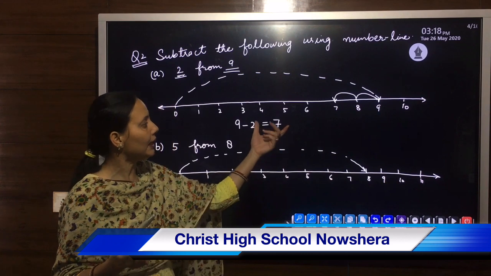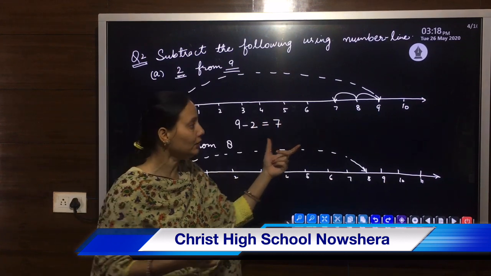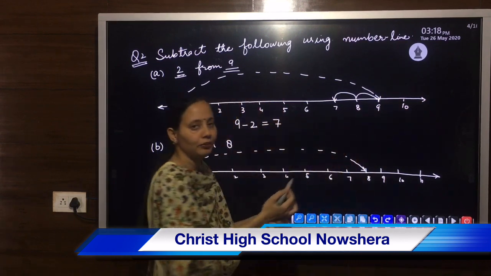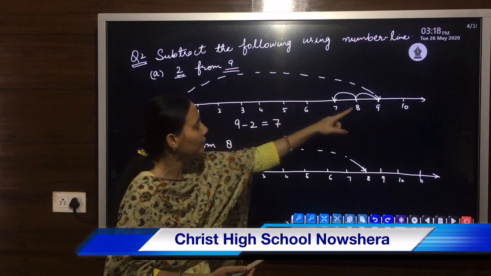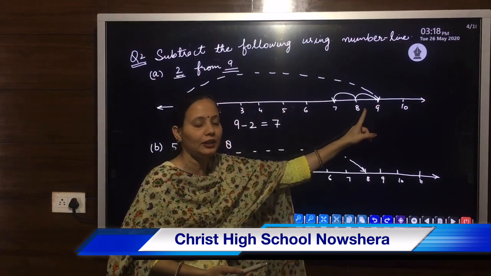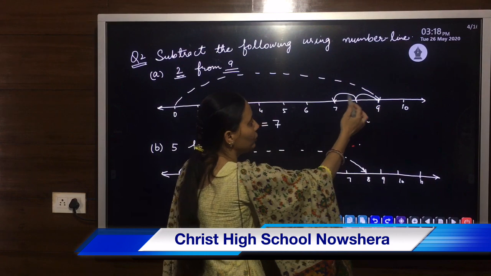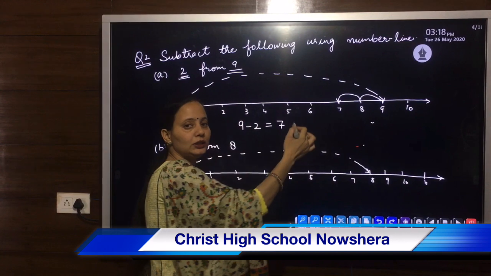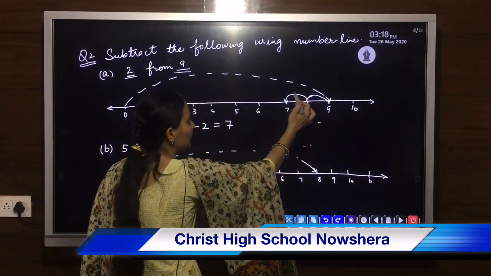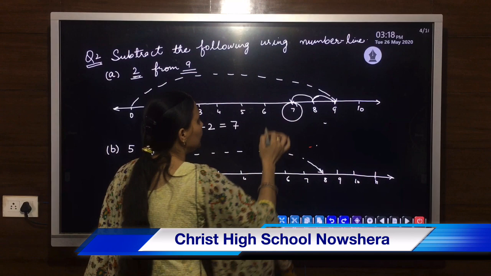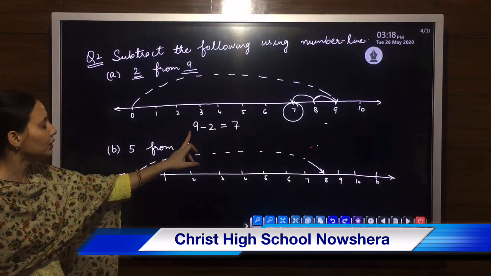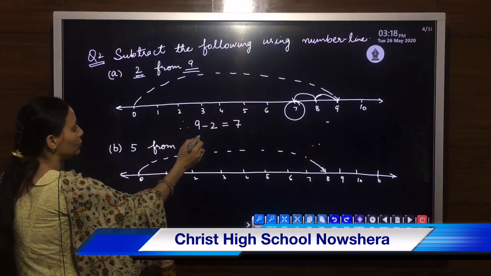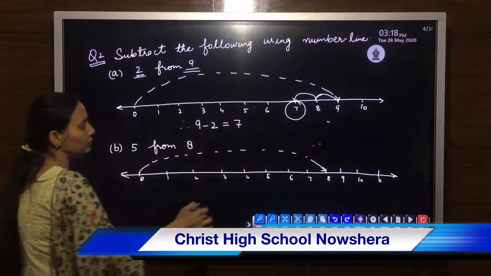You can remember that in case of addition we will move towards the right. But in case of subtraction, from the first number from which we have to subtract the next number, we will move towards the left, means backward. From 9 we will move 2 steps backward. This is 1 and this is second. We will reach 7. 9 minus 2 is equal to 7. As you can see in numbers also, 9 minus 2 is equal to 7.